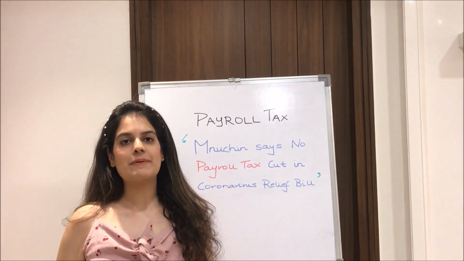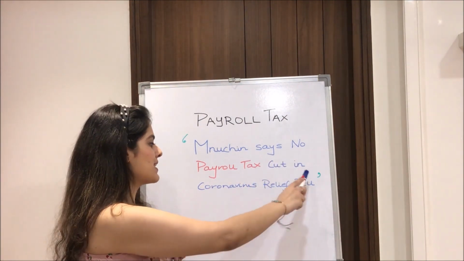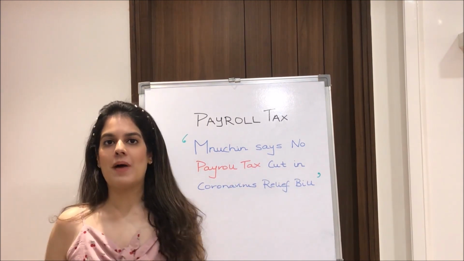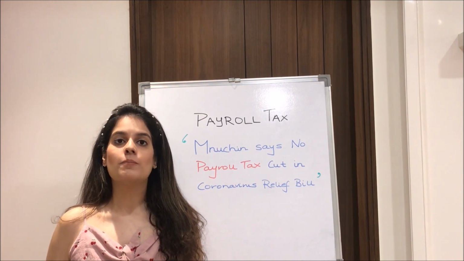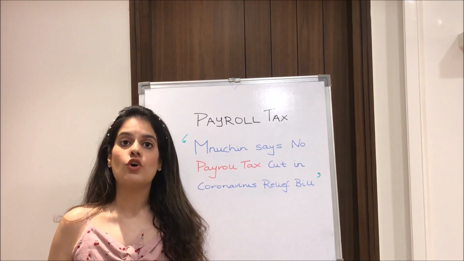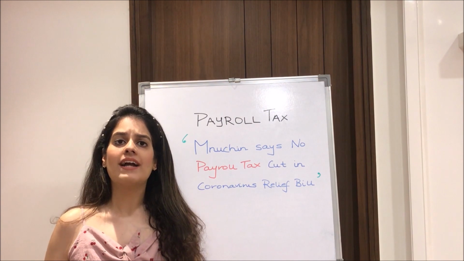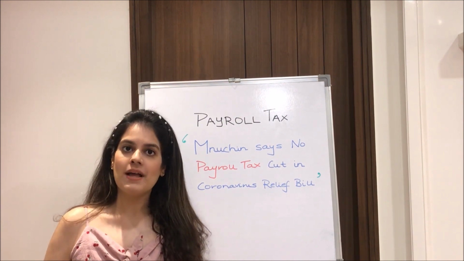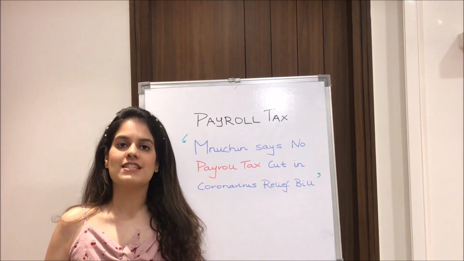So our next term is payroll tax. Newton says no payroll tax cut in coronavirus relief bill. This was a headline 2 to 3 days back only. So basically payroll taxes are imposed on the employers and employees and are usually calculated as a percentage of their salaries. A payroll tax cut would free up more cash in the hands of the employers and employees, which would benefit them as they will have more cash to spend, and which would curb a recession.